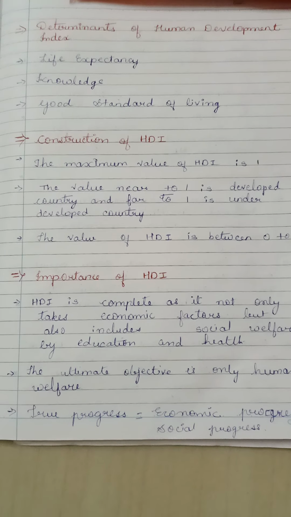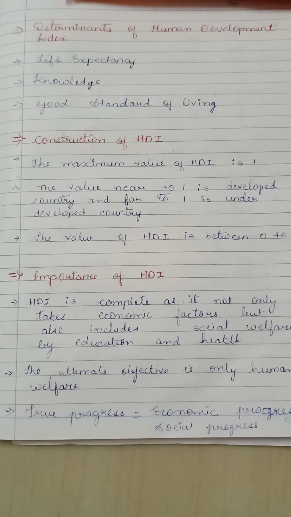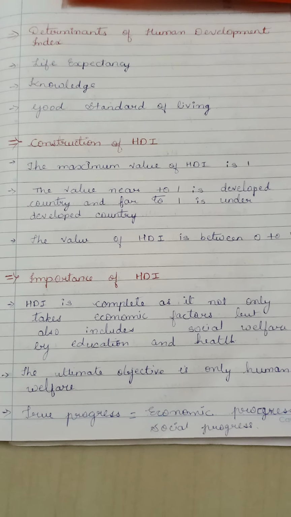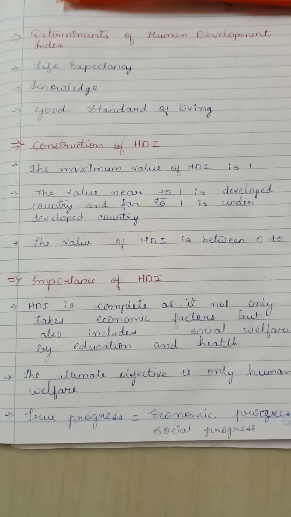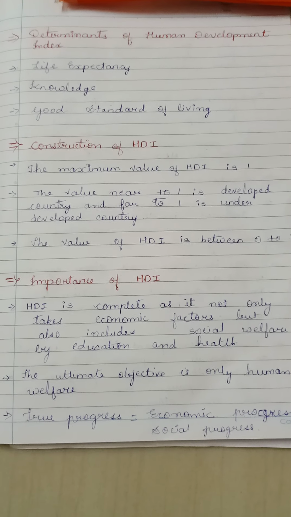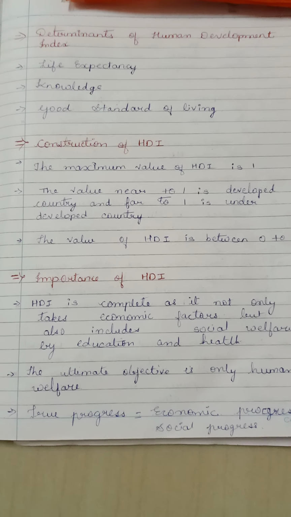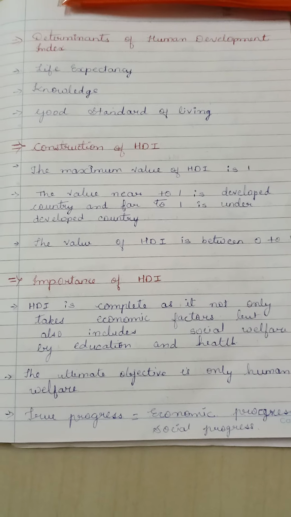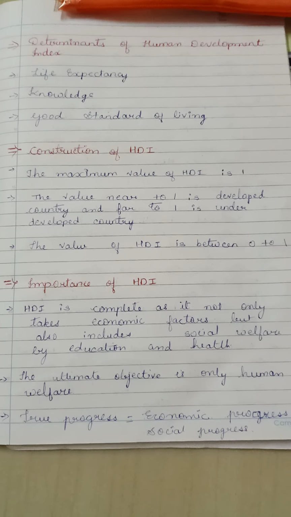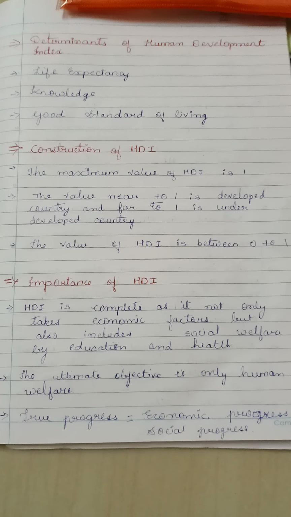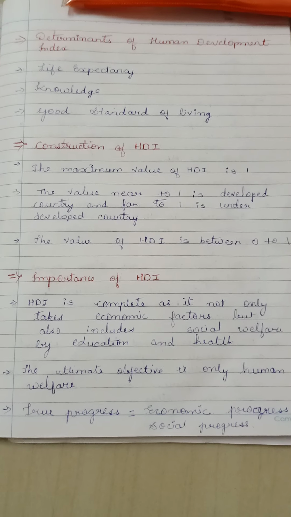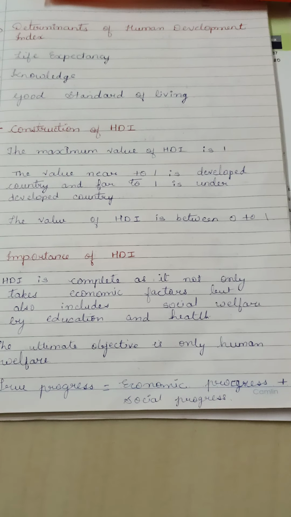Now the construction of HDI: the maximum value is 1. Nearer to one is a developed country and far from it is an underdeveloped country. It is such that, students, the country that gets a higher rank in HDI, that is, closer to one, is considered the more developed one, and if it has a lower rank in HDI, that is, farther from one, then it will be considered the less developed one. The value of HDI is between 0 and 1. It is marked between 0 and 1.